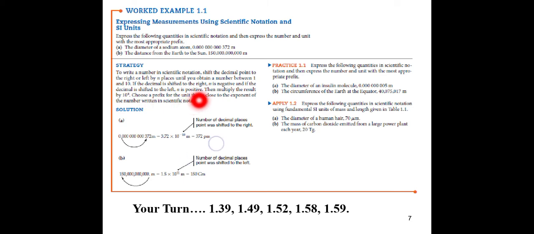So 3.72, we move 10 places and we put 10, and because we are moving the point from left to right, the power is negative. But when we move the point from right to left, then we put a positive power. For example, in this case, we shifted the point to the left, so it is positive. And we can replace this power with a suitable prefix. So here also we can move the decimal point and write the scientific notation.